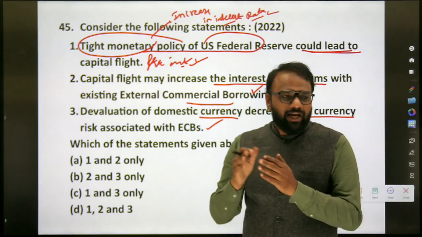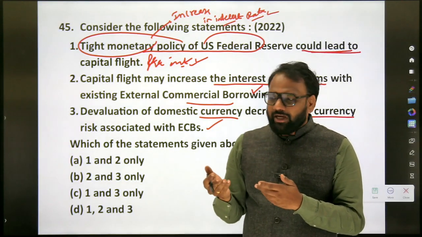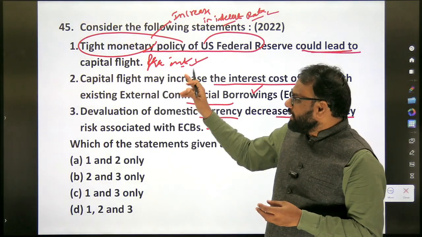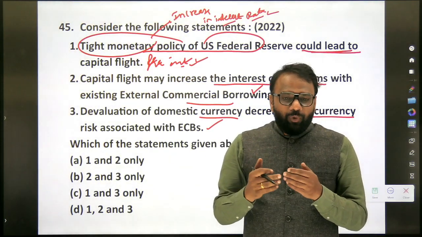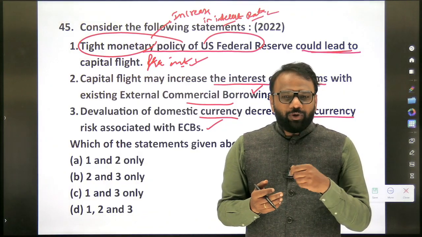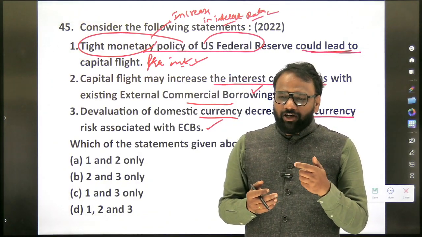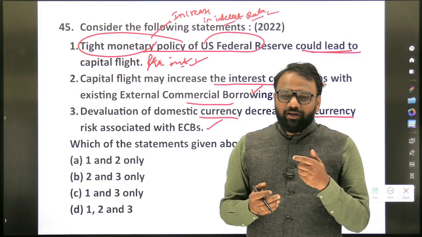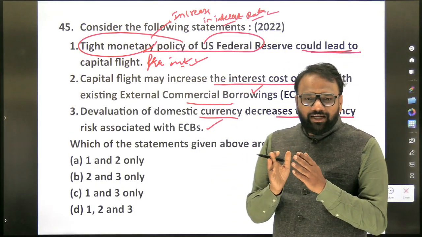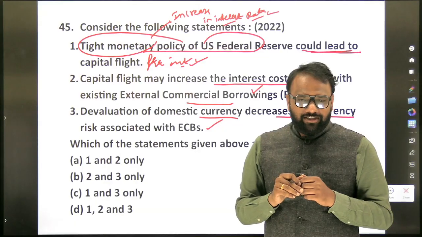Okay, so tight and loose monetary policy. When we say loose, it means interest rates are less. Tight means interest rates are high. So why do they go for tight monetary policy? To control inflation. When you increase the repo rate, your major objective is to control inflation. So tight monetary policy means the interest rates will increase.